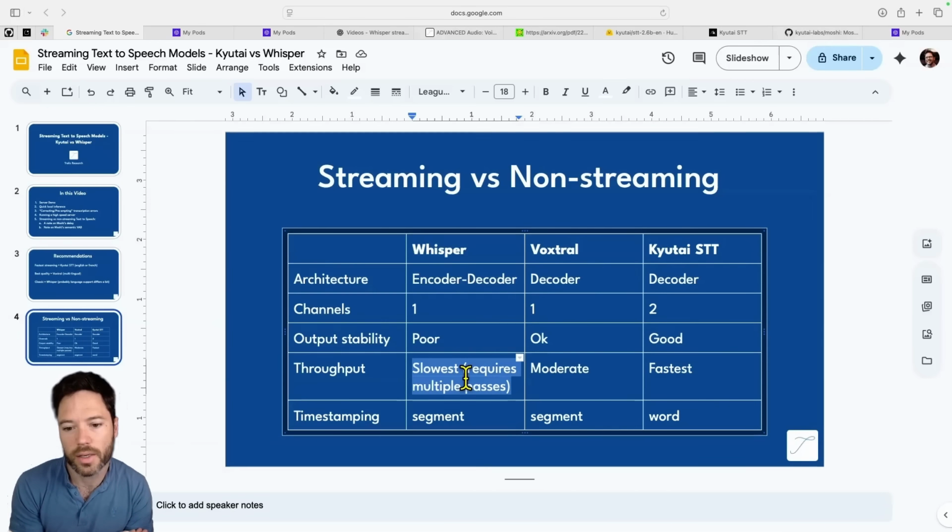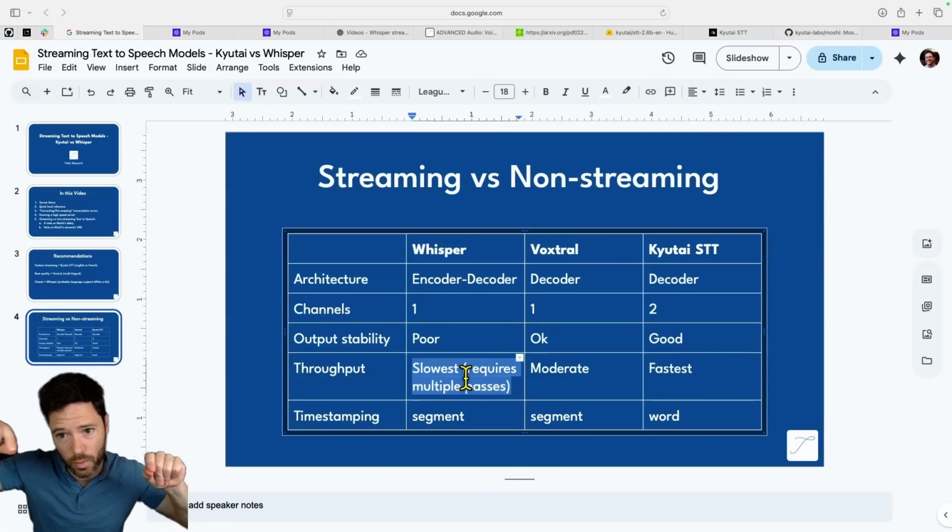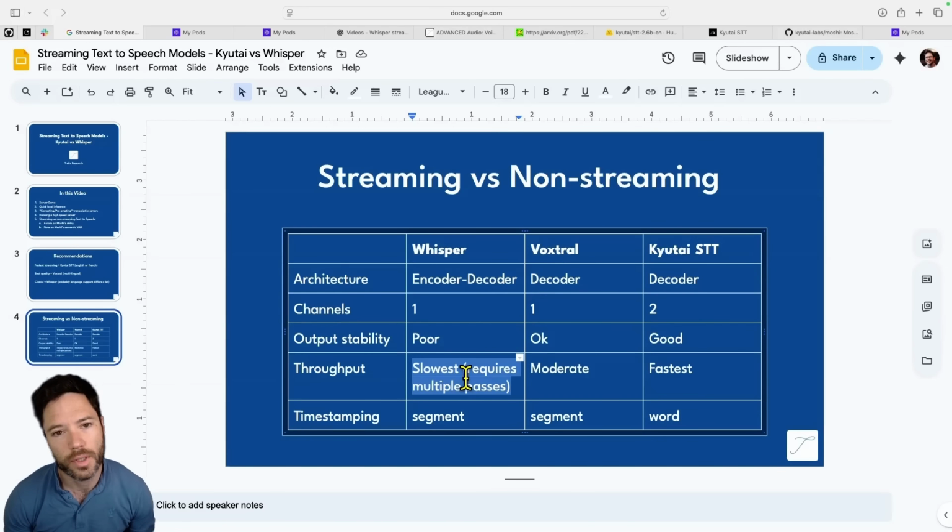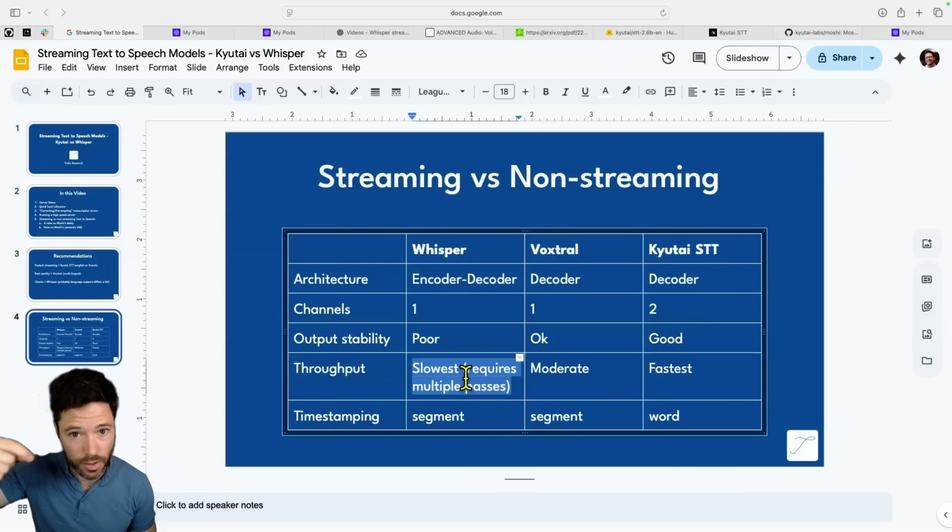In principle, Voxtral is going to be faster because it's a decoder-only architecture. It just needs to generate one new token at a time as you're decoding autoregressively. But it's going to have some stability issues. Let me just explain that now. If I have a piece of text, let's just say I'm saying the quick brown fox jumps, it's hard to know exactly what the next word is going to be without getting a preview of the next thing that I'm going to say. And it helps having this little buffer.